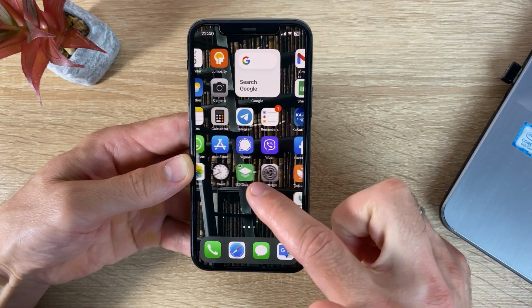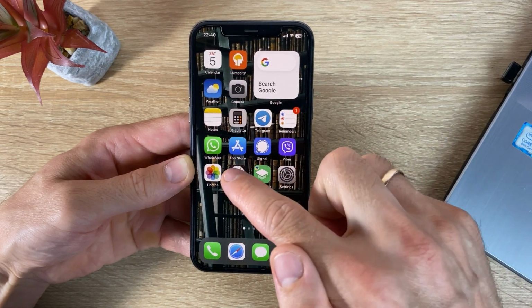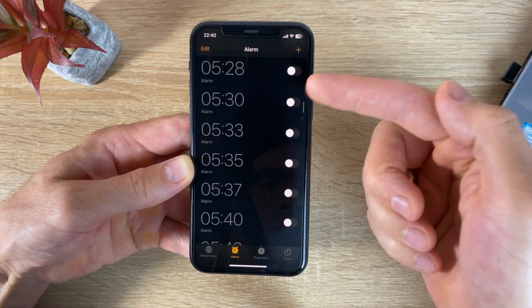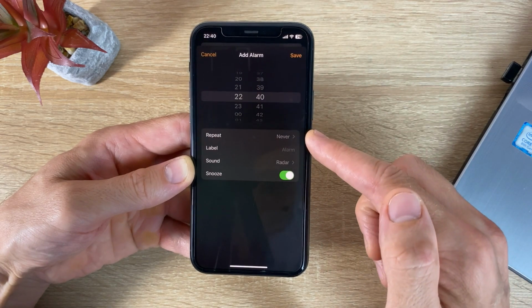In this video I will show you how to change the alarm sound on iPhone and how to set a custom alarm sound on iPhone.